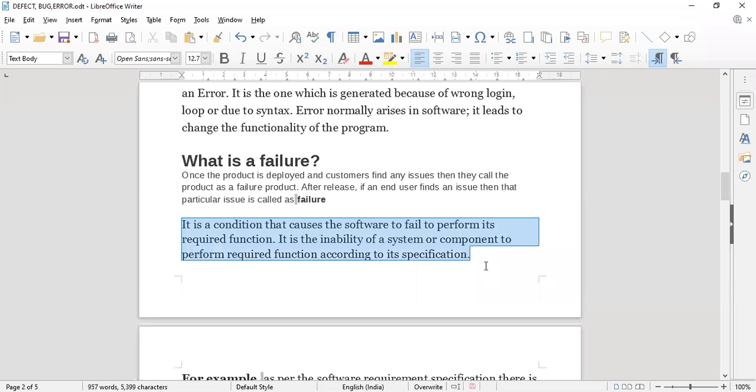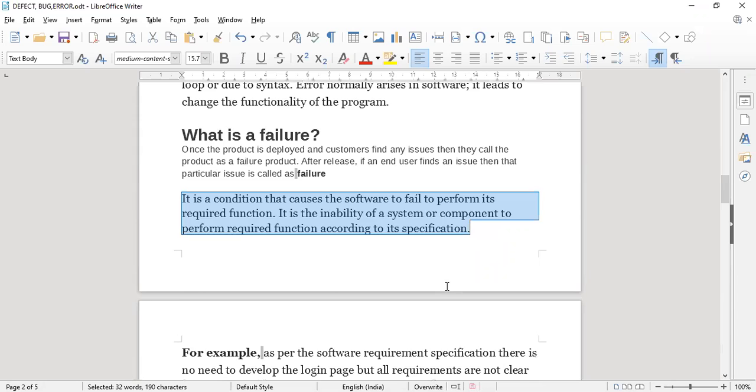Prior to the development, a complete specification is collected from the customer, and accordingly our project will be developed. And at the time of release, your product must fulfill all the specifications of the customer. If it does, then your software is okay, it is properly accepted. If it does not, it means that your software fails.